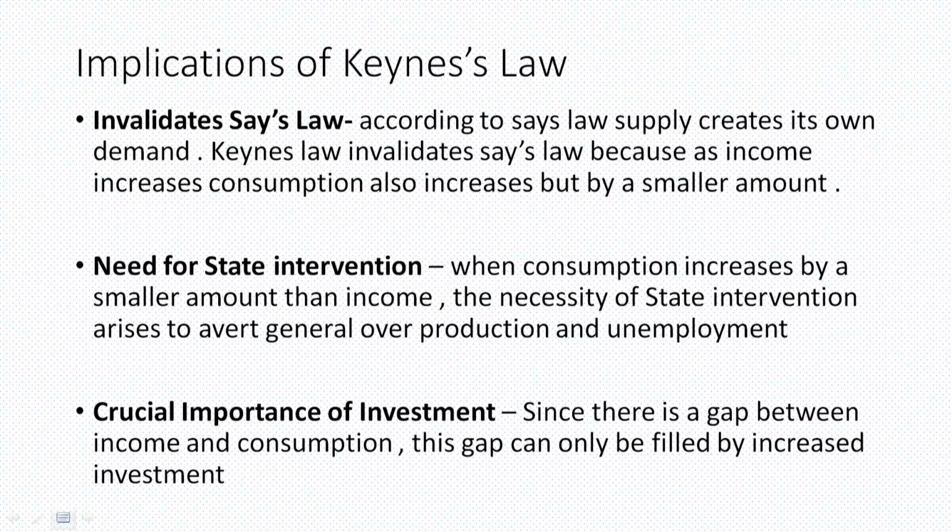Autonomous investment also should be there. Investment is important to fill the gap between consumption and income. Investment comes out of savings, which is the saving-investment identity in economics. So that gap, that saving, goes into investment.